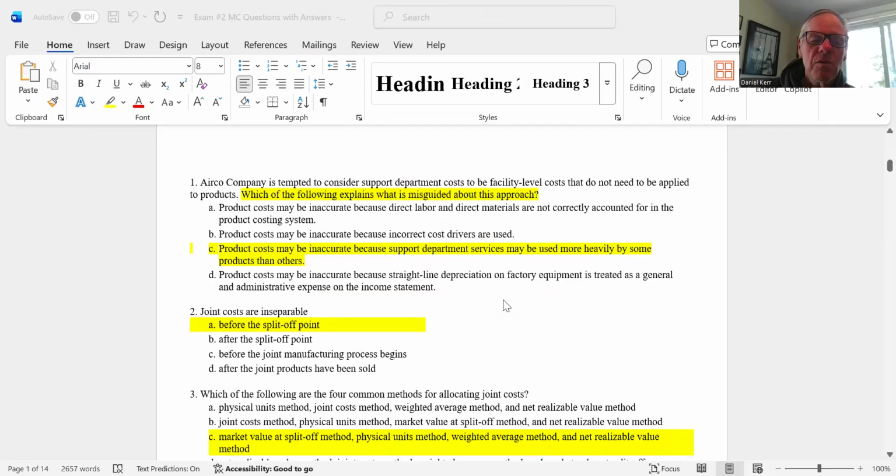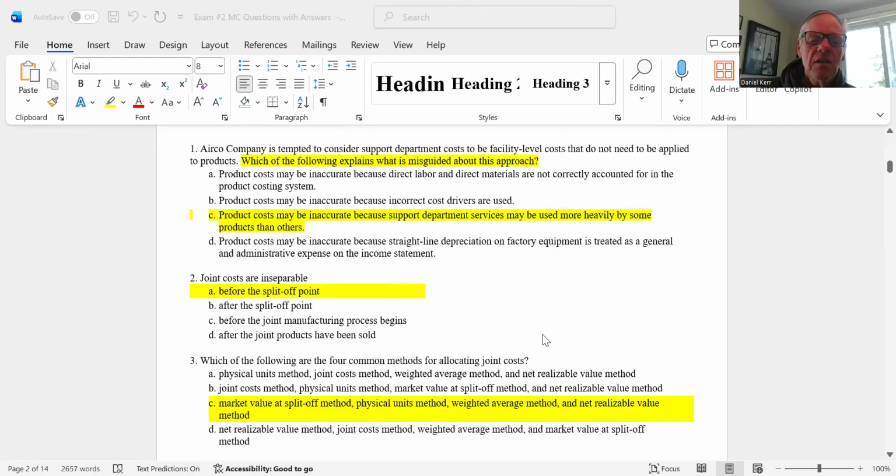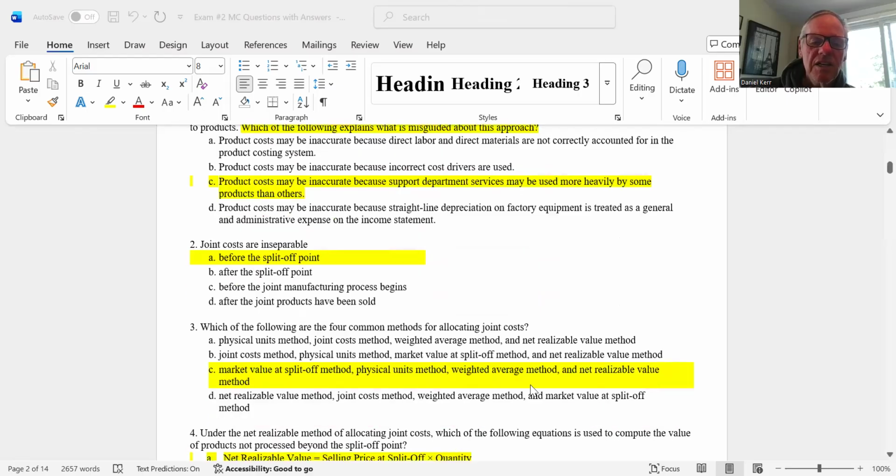Joint costs, remember the story of Elmer the pig up in New Hampshire. Joint costs are inseparable before the split-off point. So the answer there is A. Number 3, which of the following are the 4 common methods of allocating joint costs? Well, the 4 common methods, not in any particular order, are the market value at split-off, physical units, weighted average, and net realizable value. So the answer there is C.